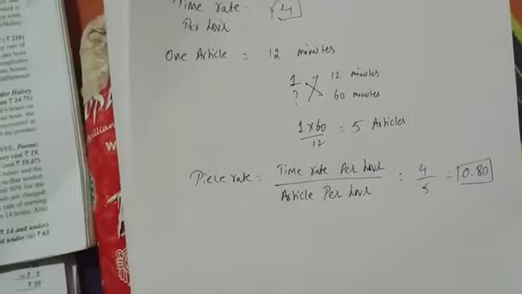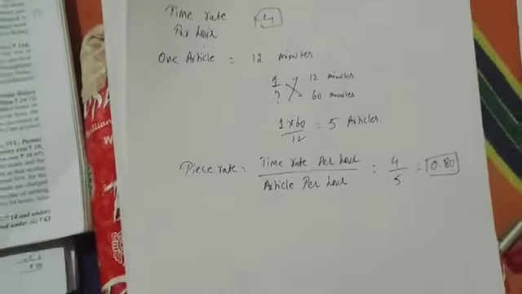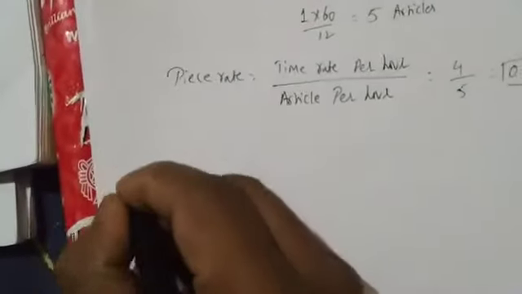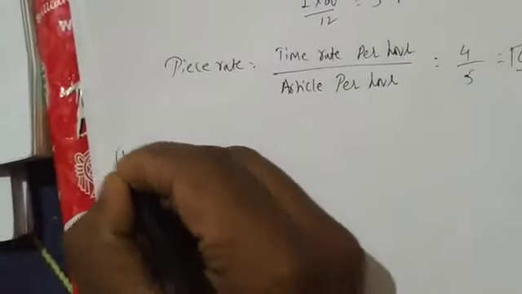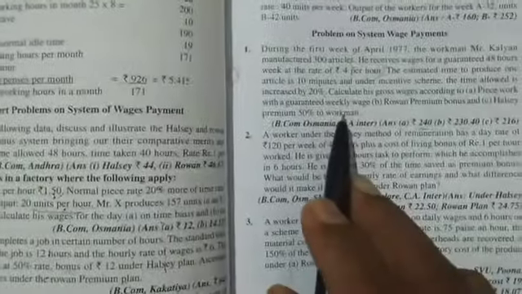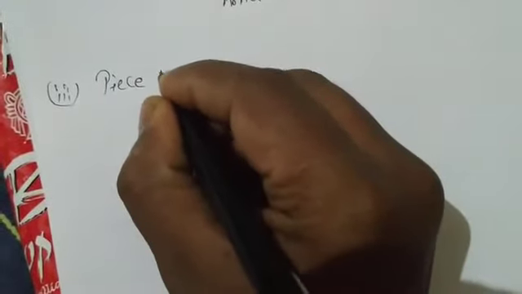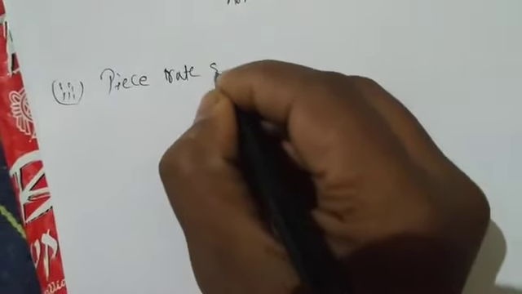So 300 into 0.80. This is the piece rate. Let me first find what he asked. He asked first for the piece rate system. Wages according to the piece rate system. Wages equal to, what is the formula?